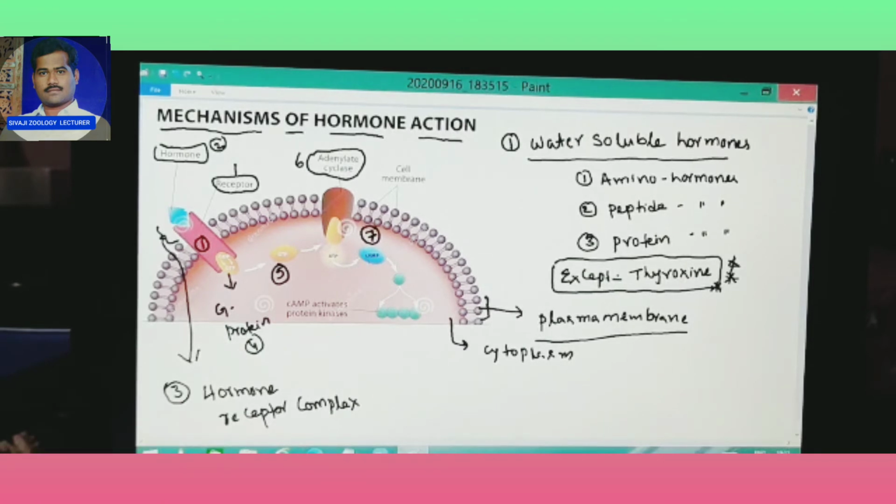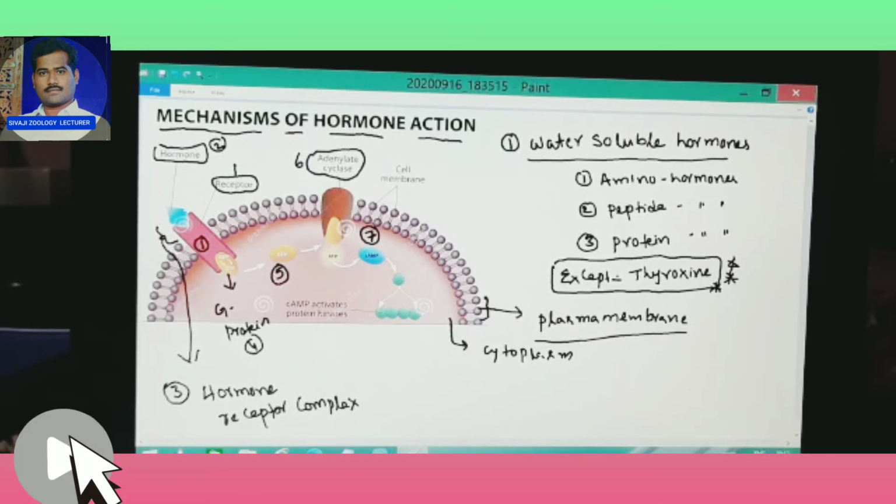From ATP, they form cAMP. What is cAMP? cAMP activates the protein kinase enzymes. All of these are commonly called secondary messengers.